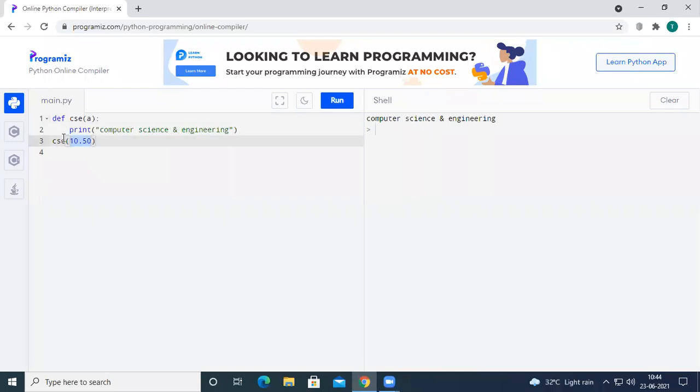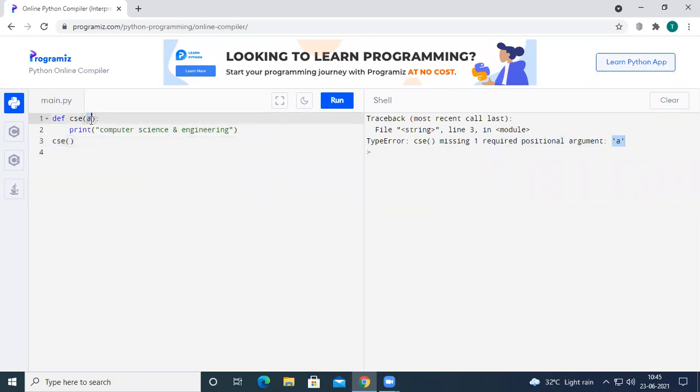So what happens if you don't pass a value? If you run the code, see here, I'm getting an error: CSC missing one required positional argument A. The Python compiler is saying that there is a method CSC, but in order to call CSC, you have missed one required positional argument that should be passed to A. You just called CSC, but in order to execute it, you have to feed this variable A.